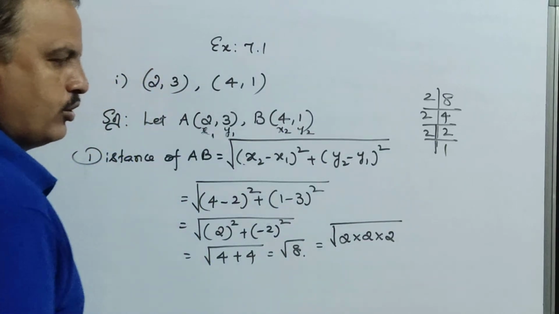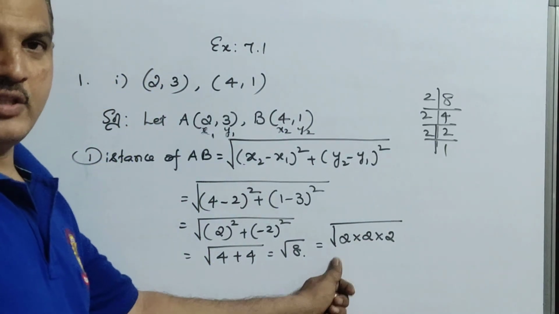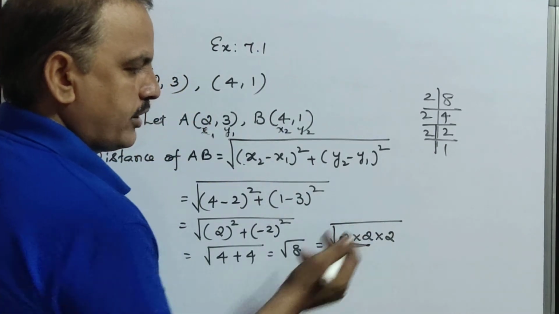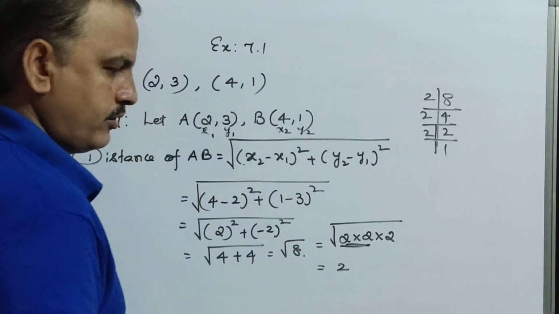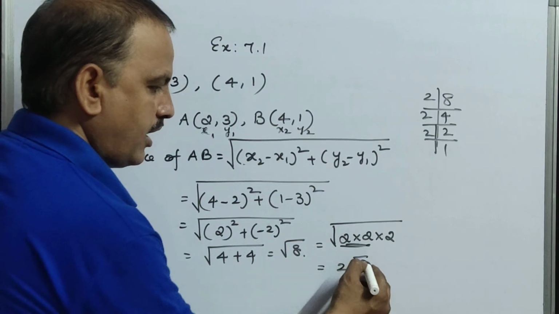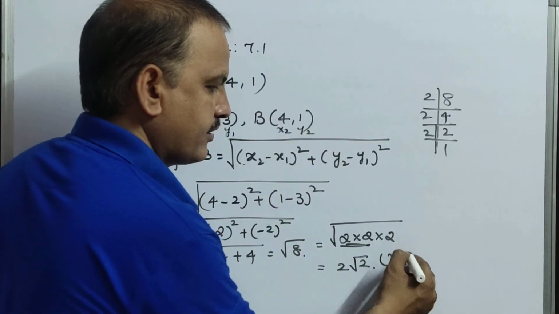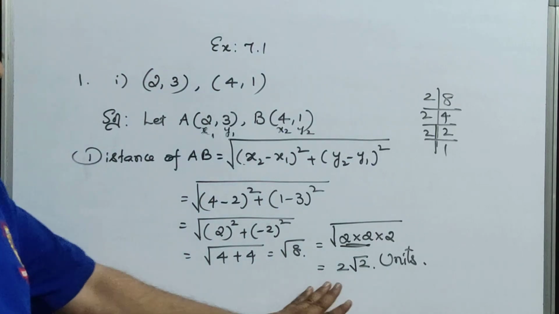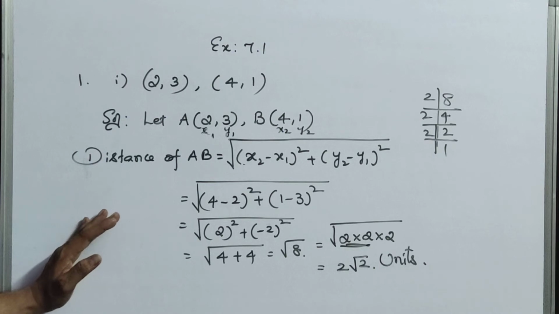You all know that when it is a square root, we select the pairs. So we have a pair of 2s, and we don't have a pair for the other 2. When you have a pair, no need to write it in the square root. So 2 root 2 is the answer. You can simply write units here, because it is distance, no? So that's why we write 2 root 2 units. Okay, now this is how you have to write the first sum.